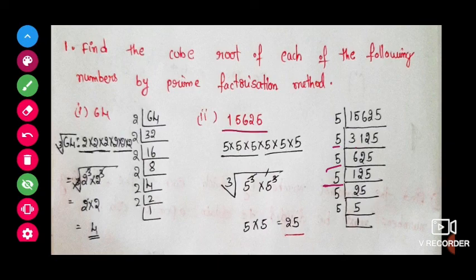So 15625 can be written as 5 into 5 into 5 into 5 into 5 into 5. So we can write it as 5 cube into 5 cube. So the cube root of 5 cube into 5 cube means cubes and cube root will get cancelled. We will get 5 into 5, that is 25.